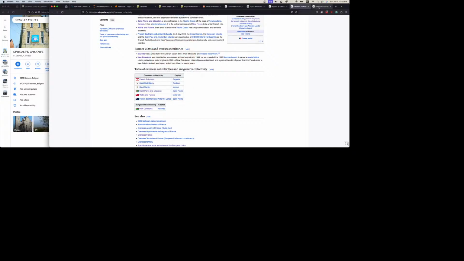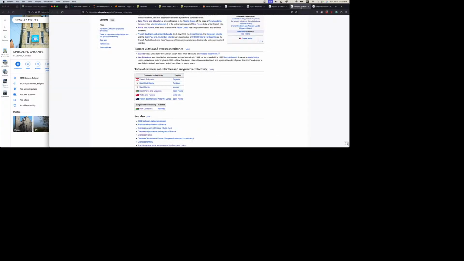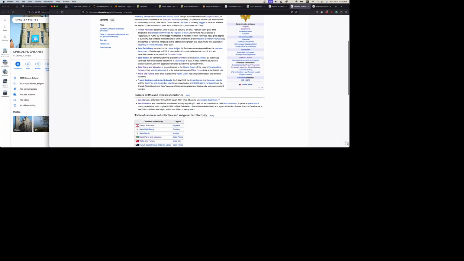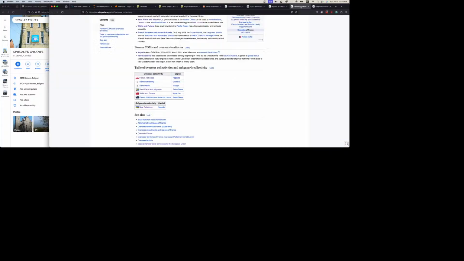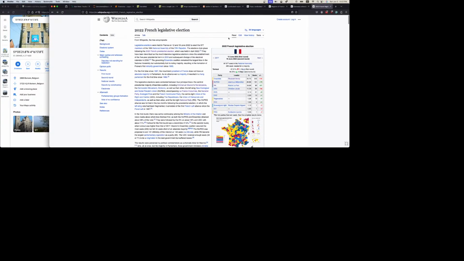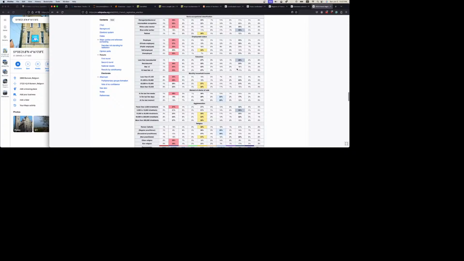Okay, this is interesting because here it's saying that French Guiana is an overseas collectivity. This map is incorrect. French Guiana is not an overseas collectivity. It is a region on par with... Yeah, no, this is incorrect. French Guiana is a region. It's not an overseas collectivity. So Wikipedia is incorrect here. That is incorrect. Simply incorrect. That's simply not right.